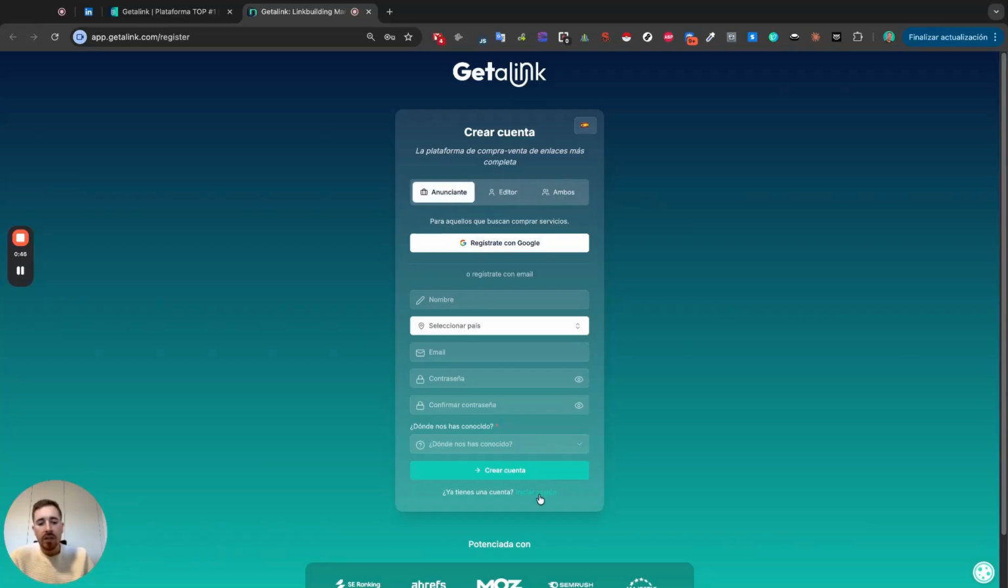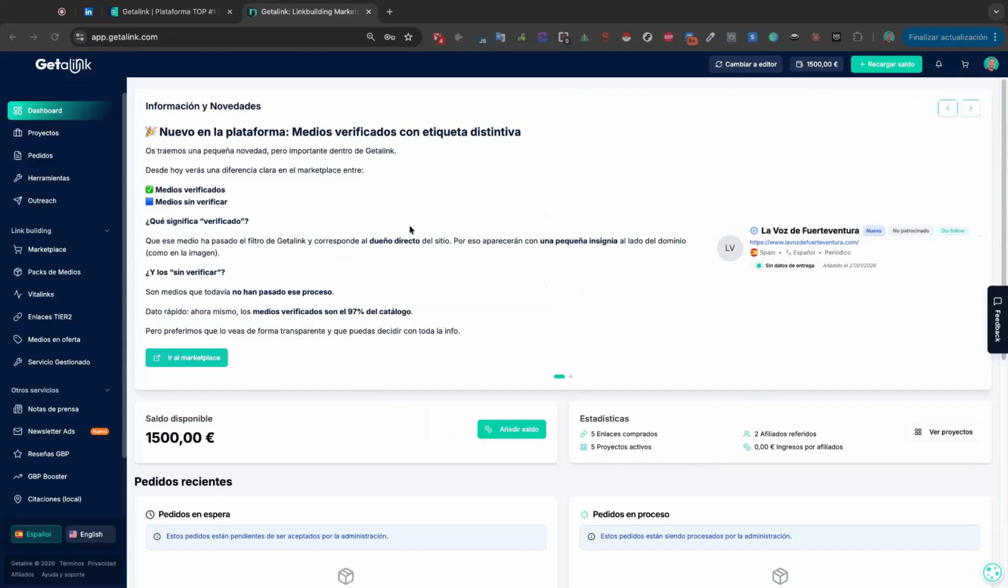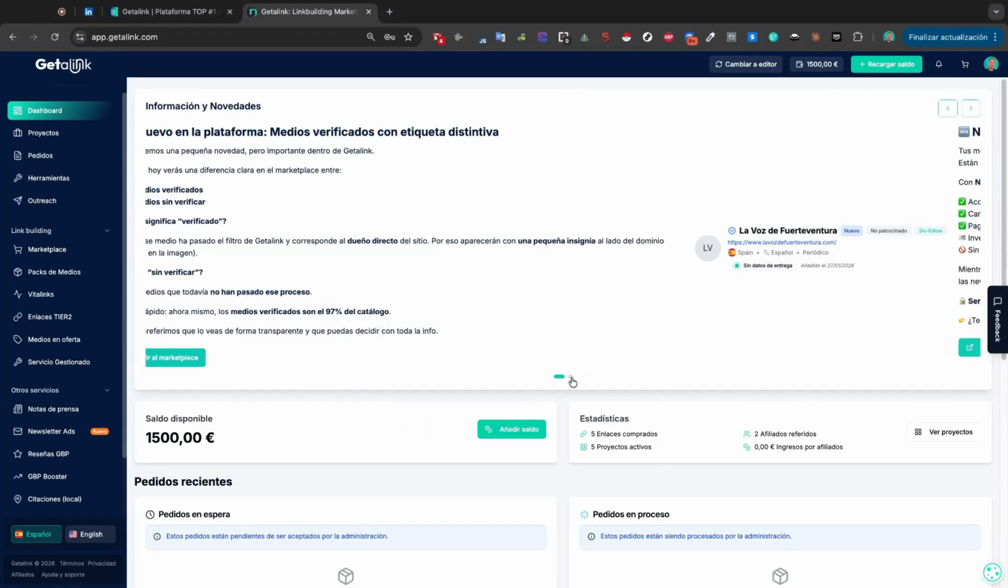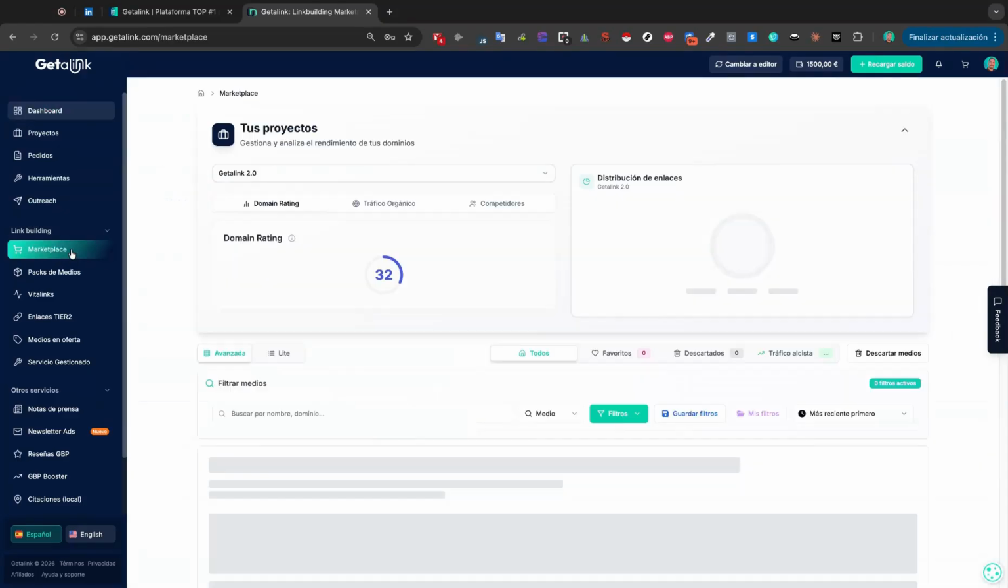In this case, I'm going to log in directly to my account and show you what the Getalink platform is like inside. First, we see the dashboard with the information and the latest updates that we're adding to the platform. But what we're dealing with, and what really interests us, is the link building section, in case we want to start getting into the thick of it.